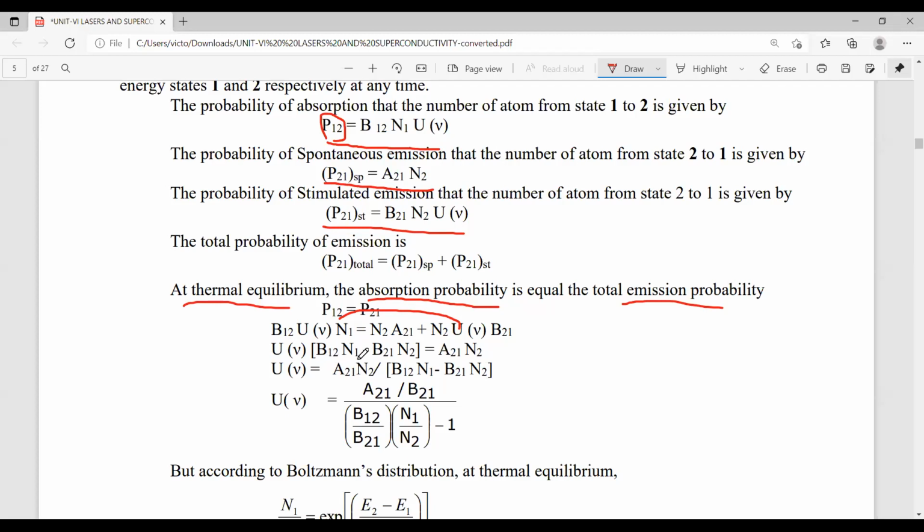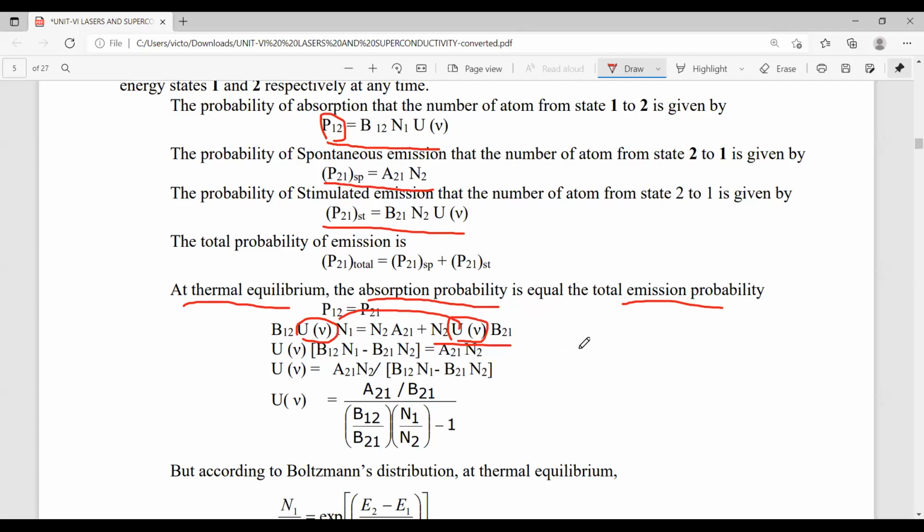We get B12 N1 minus B21 N. Once again, I repeat. Just write this term on this side. They have common U nu here on both terms, so simply the remaining terms are B12 N1 and B21 N2. On the right side, we have a term A21 by N. Now, write this bracket term on this side.